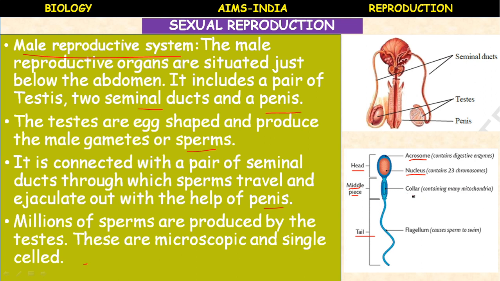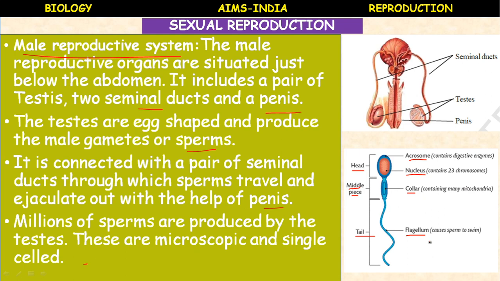The neck, or middle piece, is also called the collar. It contains many mitochondria, because a lot of energy is required for the movement of the sperm, which is produced by the mitochondria. And it possesses a flagellum or tail, which causes the sperm to swim.